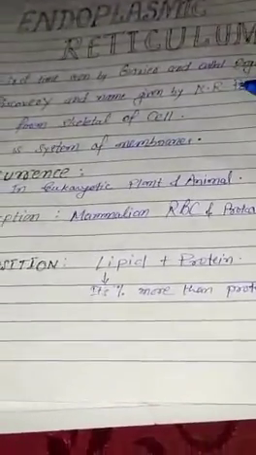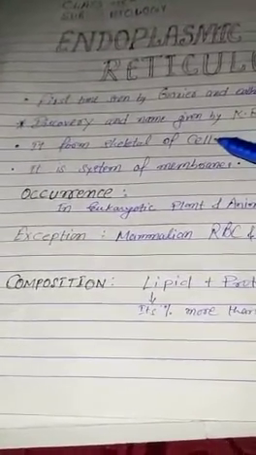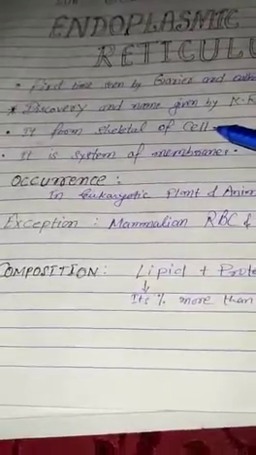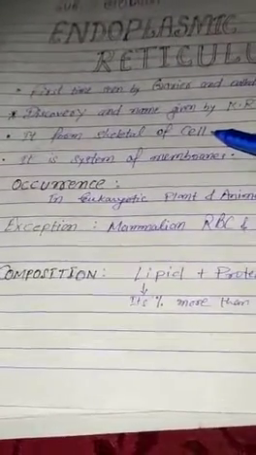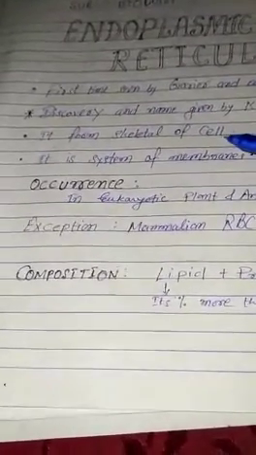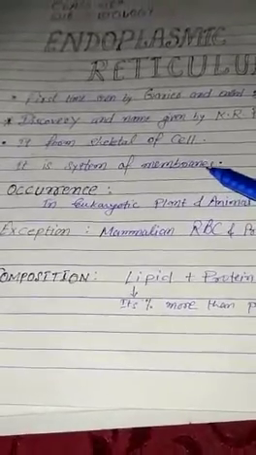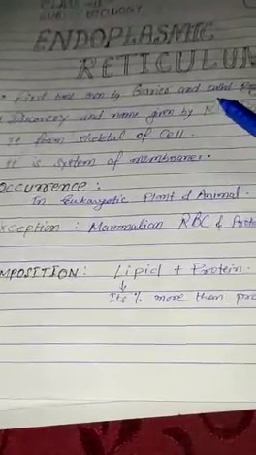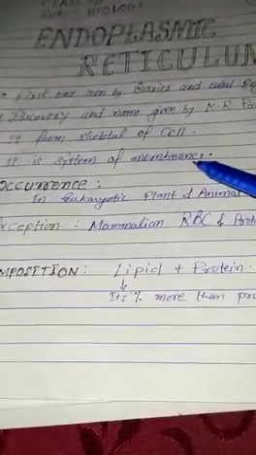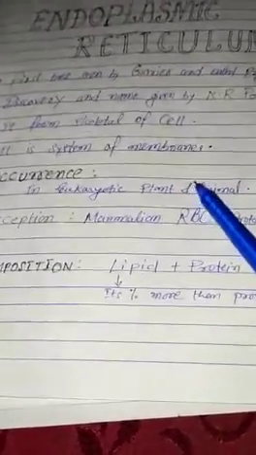Okay, so let's see. K.R. Porter discovered the endoplasmic reticulum and it forms the skeletal of the cell. Why does it form the skeletal of the cell? Because it is scattered in the cytoplasm in large numbers, so it forms the skeletal of the cell. The endoplasmic reticulum is a system of membranes. It is made up of membranes, so it is a system of membranes.